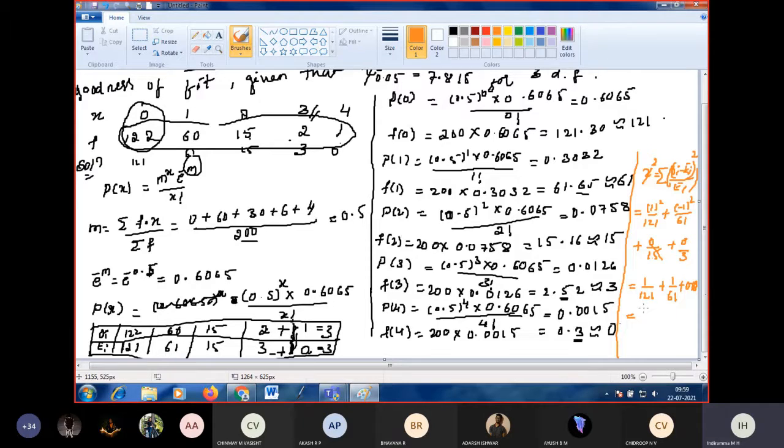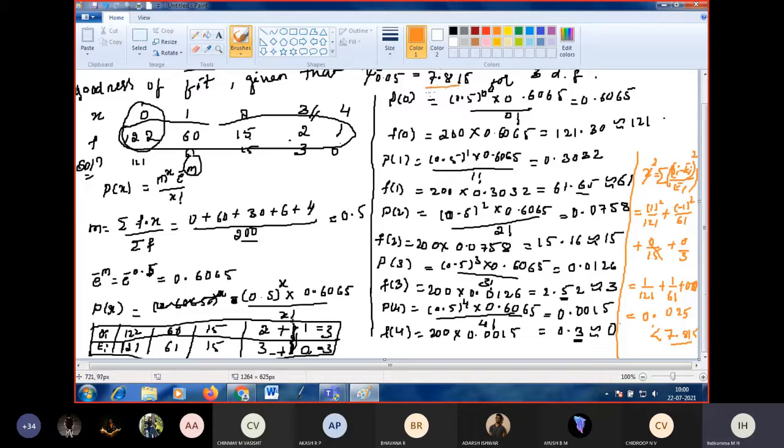What did you get? 1 by 121 plus 1 by 61 is 0.025. So it is less than or greater than the given value? The given value is 7.815. Is 0.025 less than or greater than 7.815? Less than. Okay, 0.025 is less than the given value.